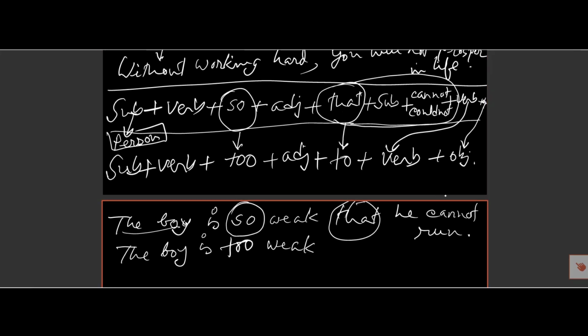So that plus subject, he plus cannot, we must put here to, and the verb will be here. So the boy is so weak that he cannot run. The boy is too weak to run. Full stop. I repeat, the boy is so weak that he cannot run. The boy is too weak to run.